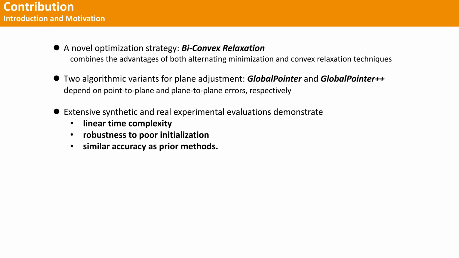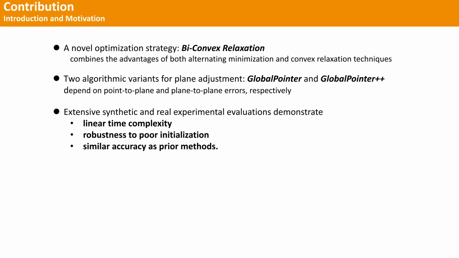In summary, our contributions are as follows. Firstly, we exploit a novel optimization strategy termed biconvex relaxation, which combines the advantages of both alternating minimization and convex relaxation techniques. Secondly, building on this novel optimization strategy, we develop two algorithmic variants for plane adjustment, namely GlobalPointer and GlobalPointer++, which depend on point-to-plane and plane-to-plane errors, respectively.